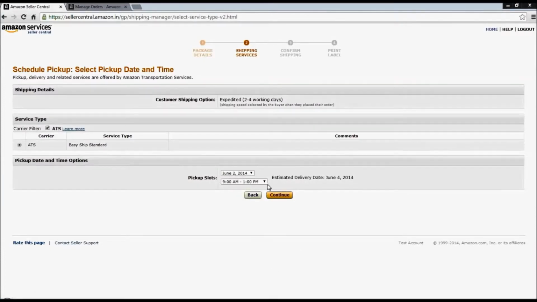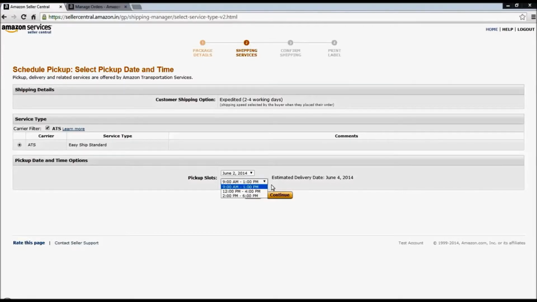In this page, we get to select the pickup date and the pickup time. For any given day, we have 3 slots of 4 hours each. Before selecting any slot, we need to ensure that the package is ready before the start time, as we can expect the Amazon associate to come at any point during the 4-hour slot.